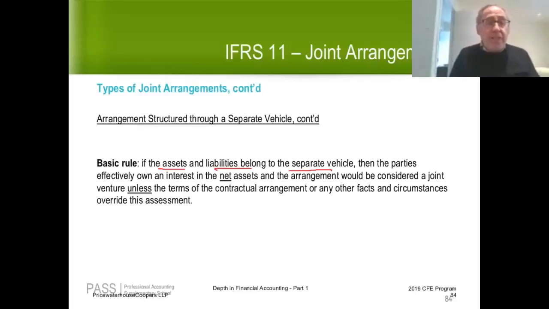In this case, the parties, myself and Richard, effectively own an interest in the net assets of the arrangement, the net assets of the corporation. And therefore, we would assume it is a joint venture rather than a joint operation, unless the terms of the contractual arrangement or any other facts and circumstances override this assessment. I hope people understand this. Once you're dealing with a separate vehicle like a corporation, the default would be joint venture, because the parties, in all likelihood, will only have rights to the net assets as opposed to rights to individual assets, obligations, or individual liabilities. So unless there's reason to believe otherwise, the default would be joint venture.